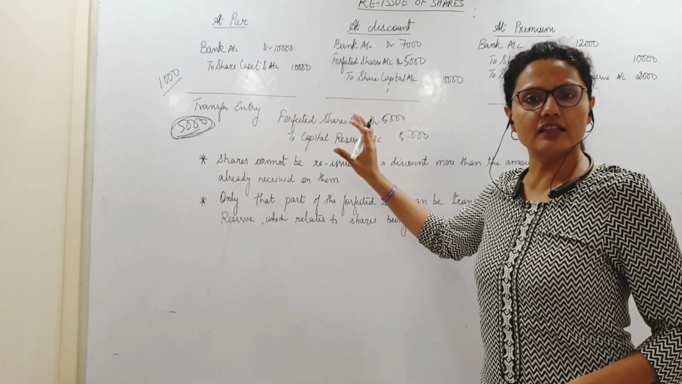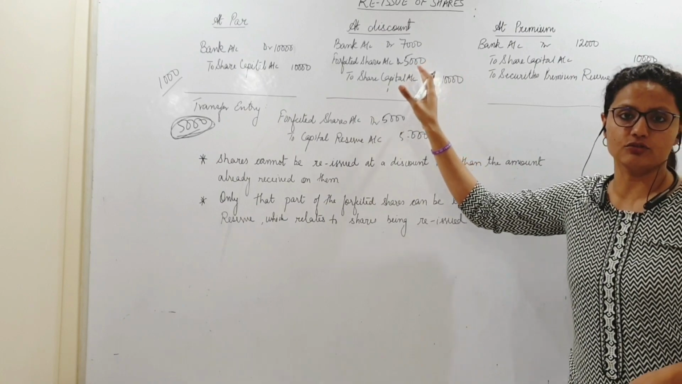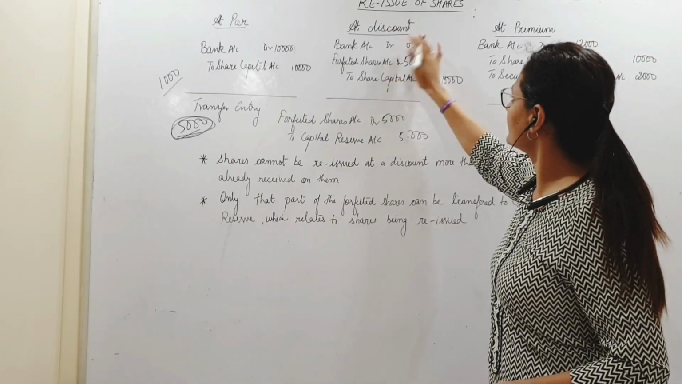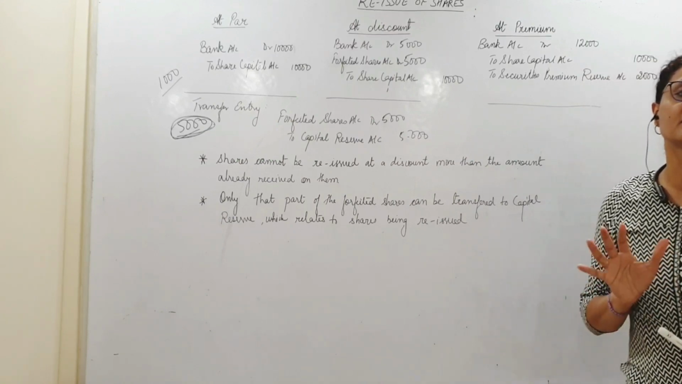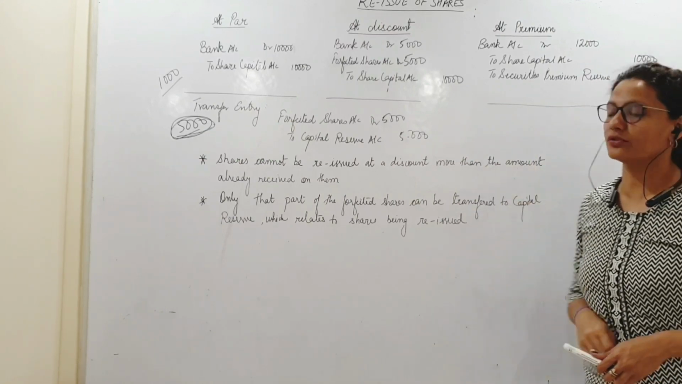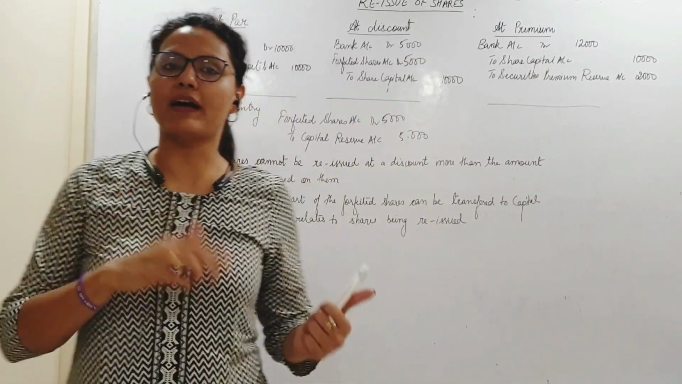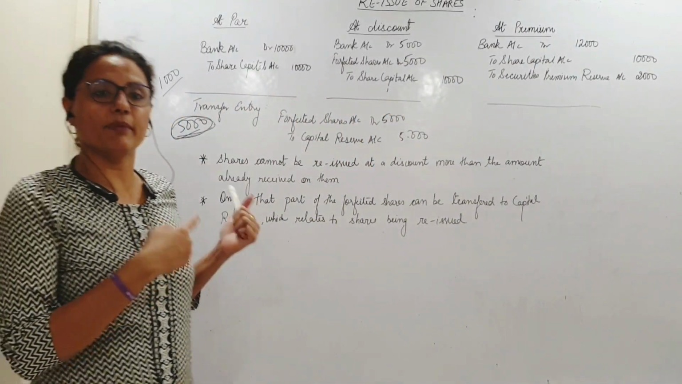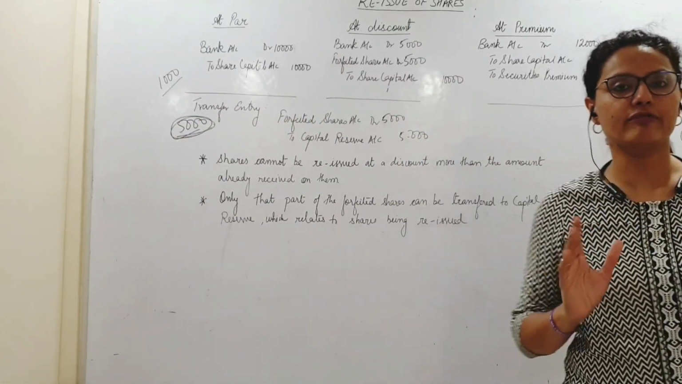Whatever I had received at the time of fresh issue, I have utilized that amount at the time of reissue. So how much have I received? 5. Meaning I have issued at 5 per share. I have reissued those shares at 5 per share. Okay? So the discount cannot be more than 5 rupees in this case, because I had forfeited 5 rupees per share at the time of forfeiture.